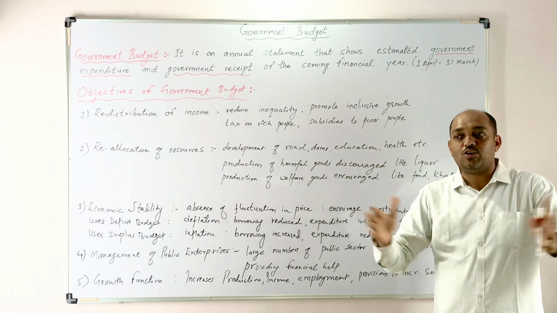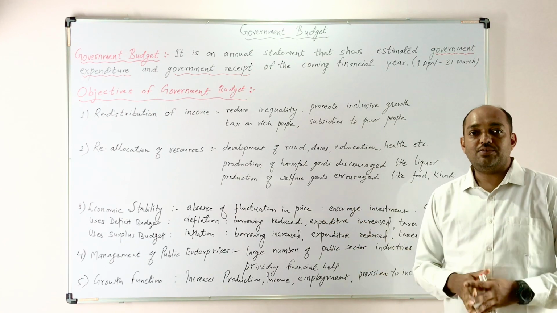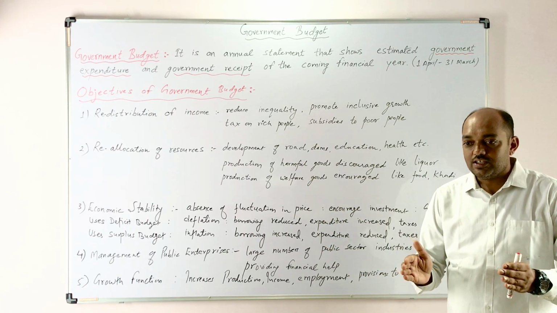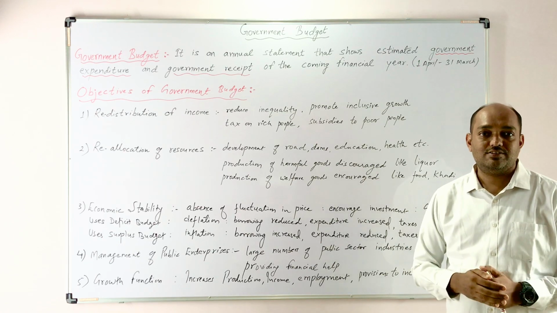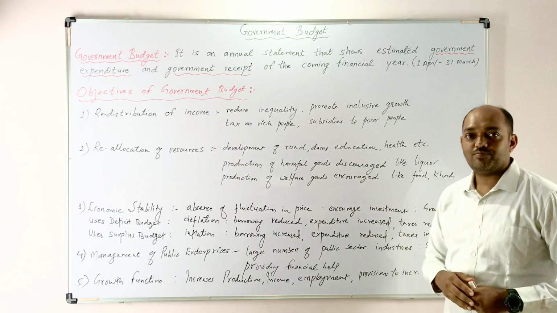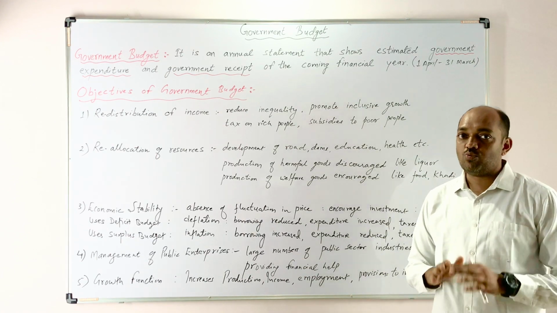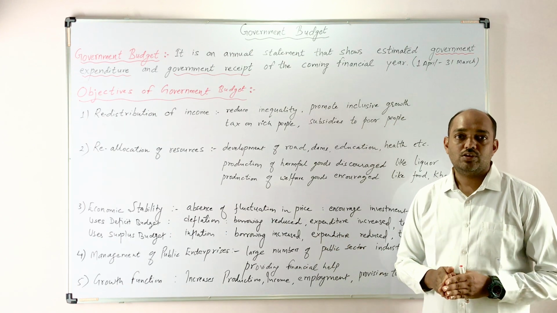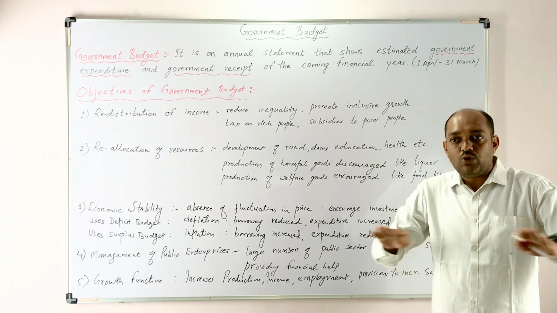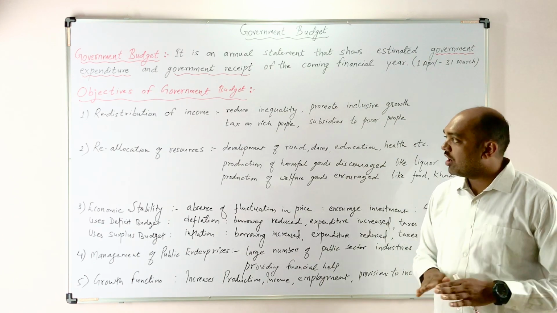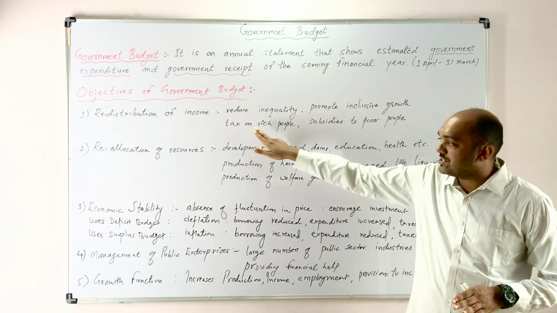Inclusive growth means growth of the whole society, growth of all the people, not only some section of the people. See, some are very rich and some are very poor. The government doesn't want that type of discrimination, that type of inequality in an economy. The government wants equality, and for that, the government imposes taxes on rich people.